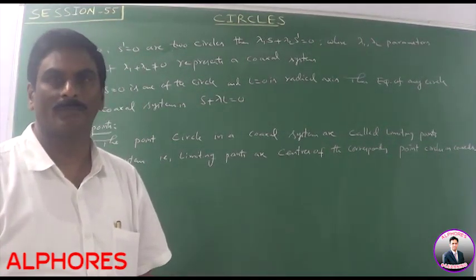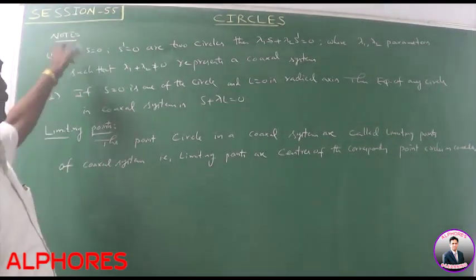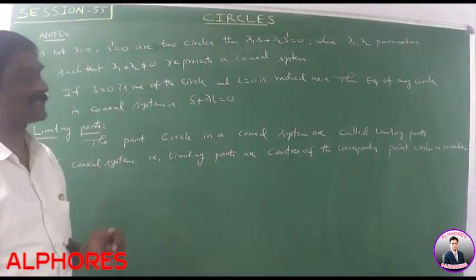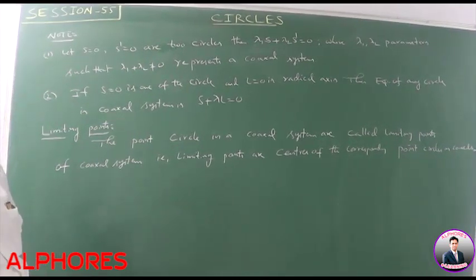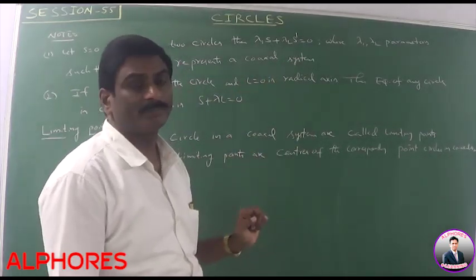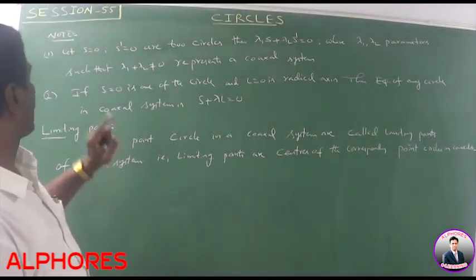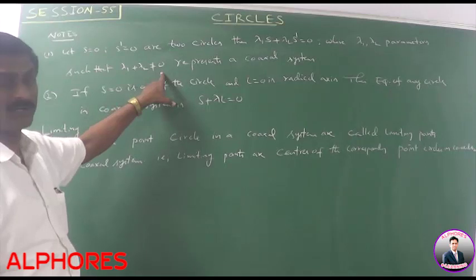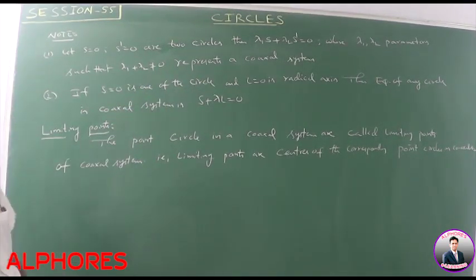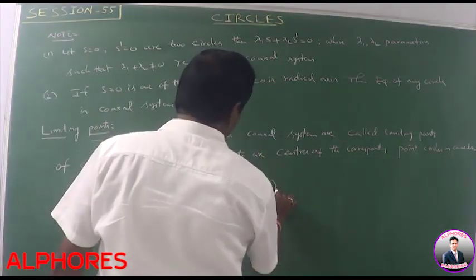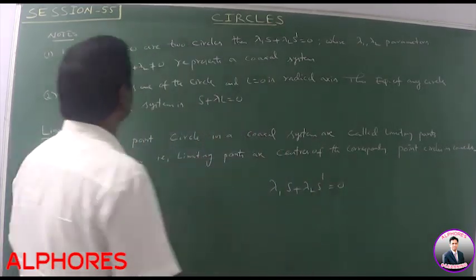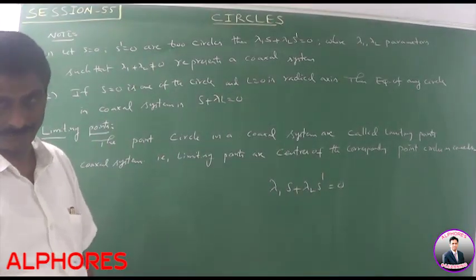Next, please note these points. Note the first one. Let S equal to 0 and S dash equal to 0 be two circles. Then lambda 1 S plus lambda 2 S dash equal to 0, where lambda 1 and lambda 2 are parameters such that lambda 1 plus lambda 2 is not equal to 0, represents a coaxial system.